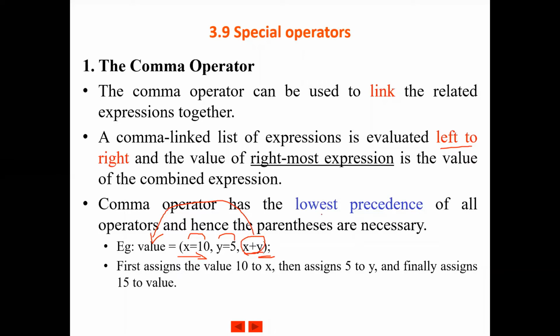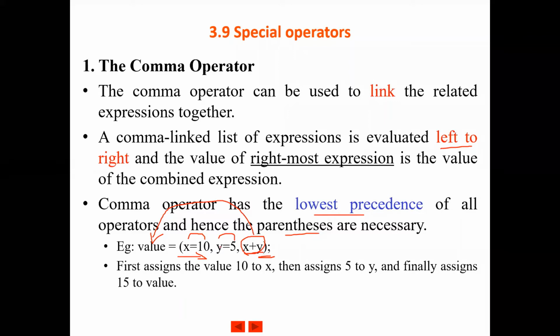The comma operator has the lowest precedence of all the operators. In the table of order of precedence, it will be listed as the operator having the lowest precedence. So in order to evaluate an expression separated by comma, you have to put it within parentheses. Parenthesis is an operator which has the highest precedence, while comma has the lowest precedence.